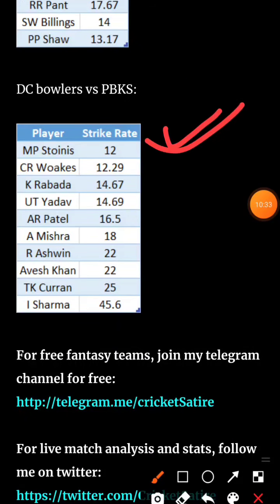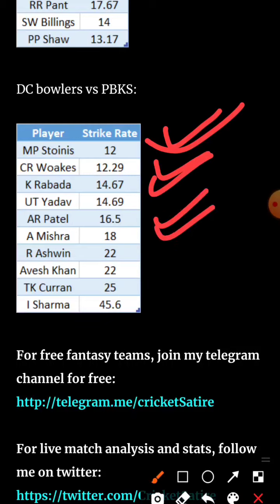And now among the bowlers, guys, Stoinis is again at the top. If he gets 2 overs, he can get 1 wicket against Punjab Kings. And Chris Fox has a very good record. Rabada has a good record. Akshar Patel has a good record. Amit Mishra has a good record. And Avesh Khan has a good bowling strike rate.